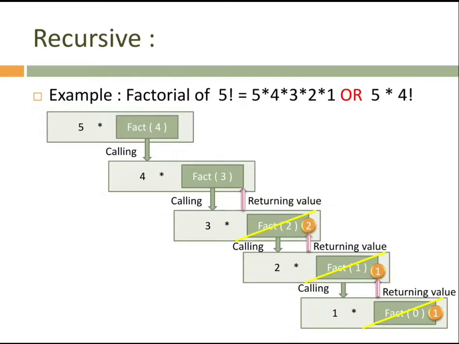And fact of 3 is now getting a value that is 6. And we are going to multiply 6 into 4 now, because in place of fact of 3 we are getting a value 6. Now 6 is going to be multiplied with 4. 6 4s are 24. That's why we are going to return it back to fact of 4. In this way we are returning it back, and in place of fact of 4 it receives a value that is 24. We are going to multiply 24 with 5. We are getting a value that is 120. We have to return it back to the calling module.